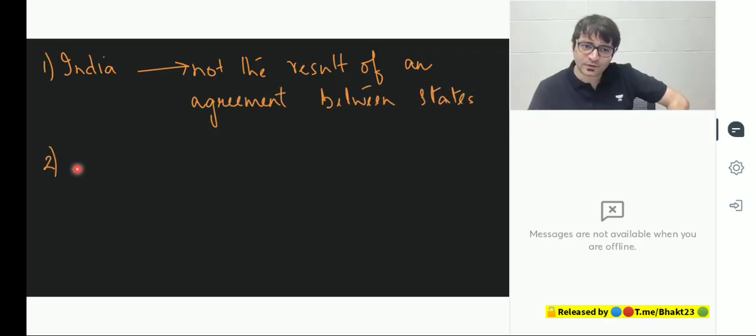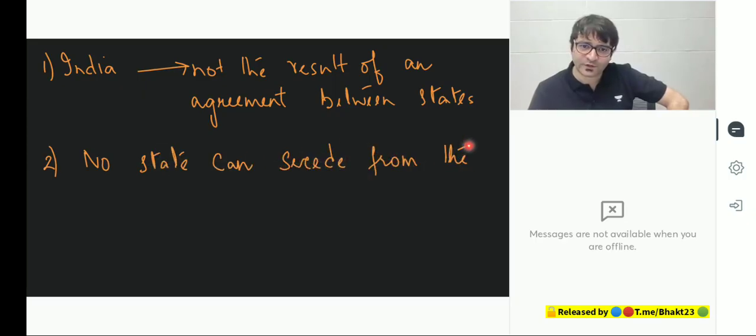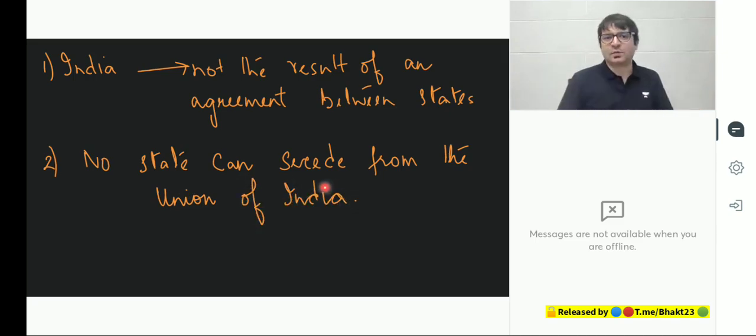And reason number two, no state can secede from the Union of India. Article 1, Clause 1. India, that is Bharat, shall be a union of states. India, that is Bharat. We have two names for this country, dual names for this country.